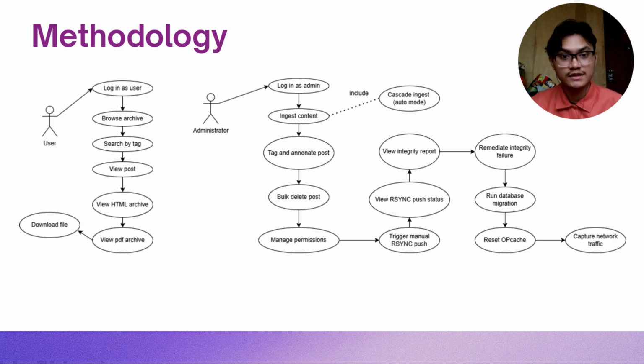Moving on to the methodology, the use case diagram: there are two users in this archive, the user or anonymous, and the administrator. As for the user, they can log in as the user. Moving on to browsing the archive, they can search by tag, view the post, and view the HTML archive or different formats provided by the archive. They can download the file to obtain it.